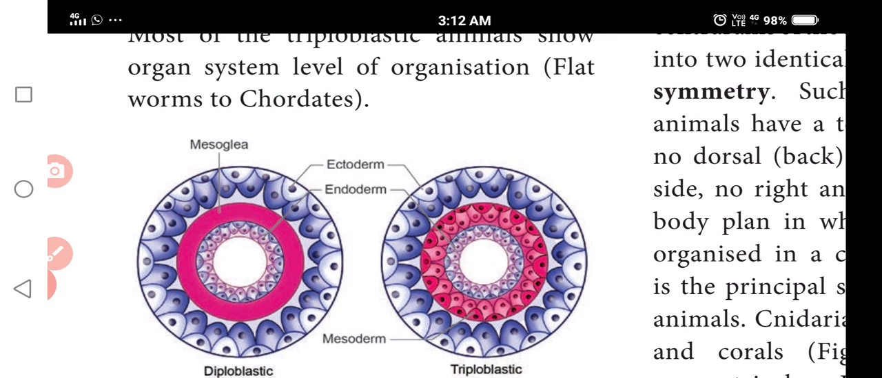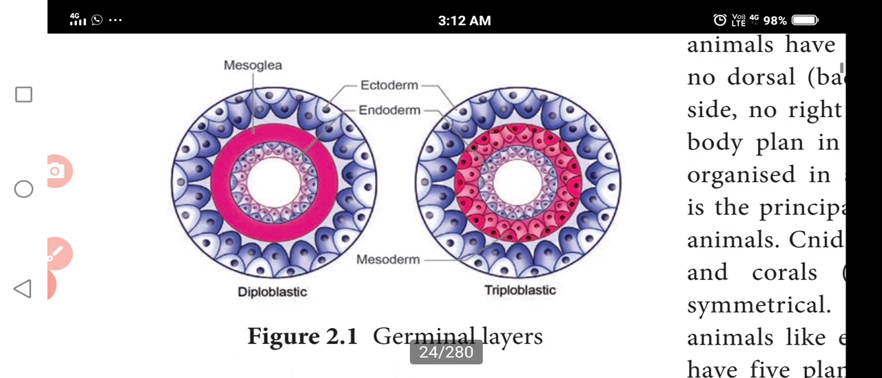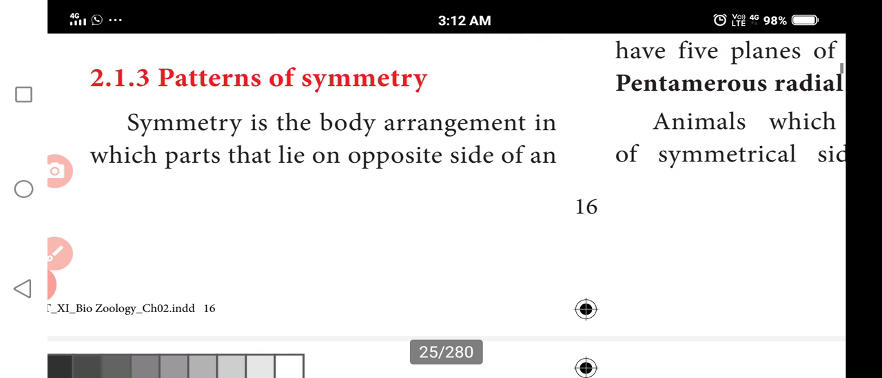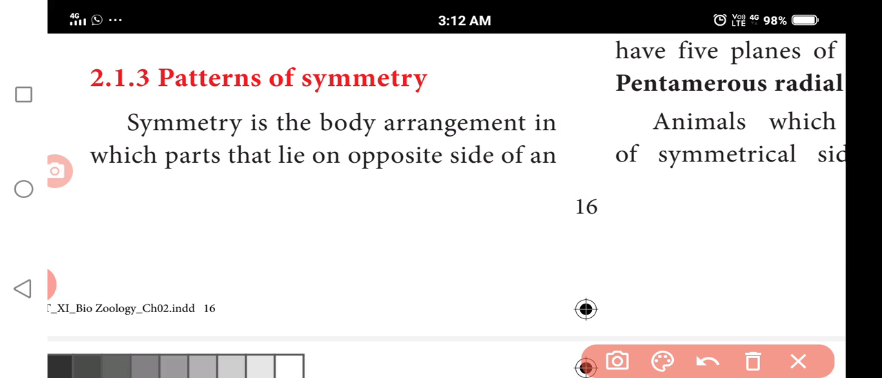So I understand. Next one is patterns of symmetry. Do you know what symmetry is? At a very basic level of classification, animals can be largely divided into 3 groups based on the type of symmetry of their body plan. Body plan means how the plants as well as the animals are divided. Here we discuss how we divide the animals.